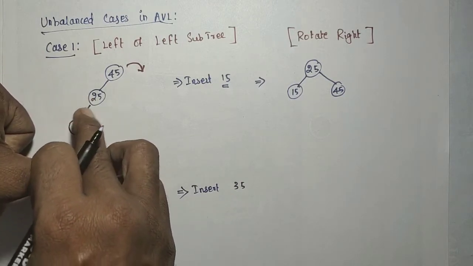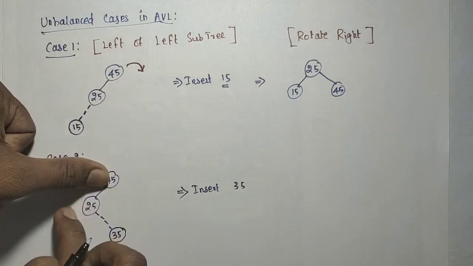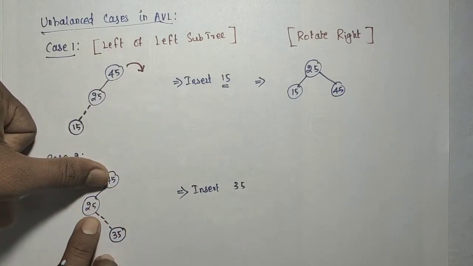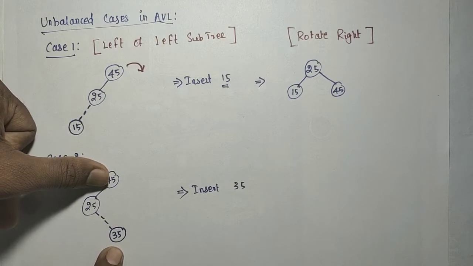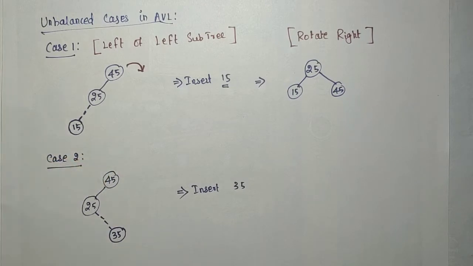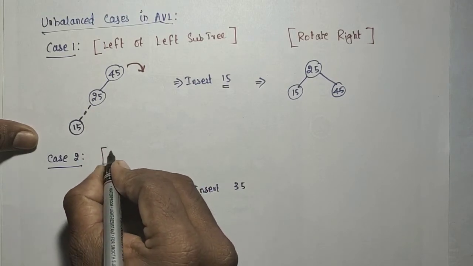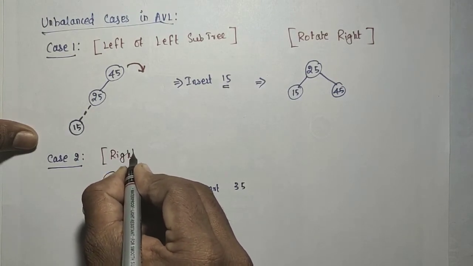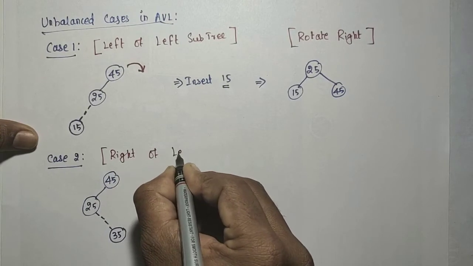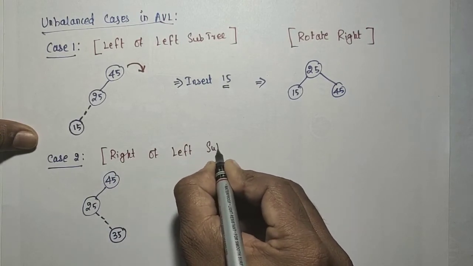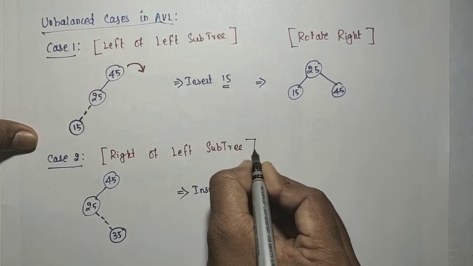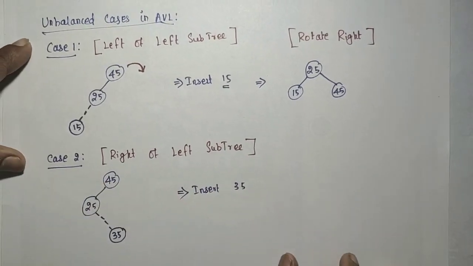The left subtree is the 25, and in that left subtree you have added on the right side. That is case 2, inserting a new element at the right of the left subtree. That is the second case.